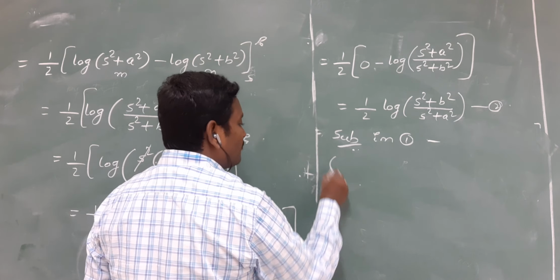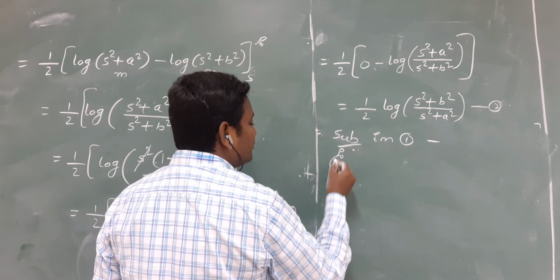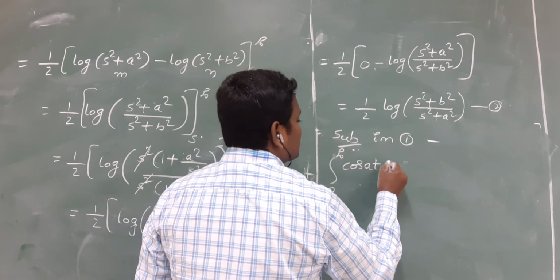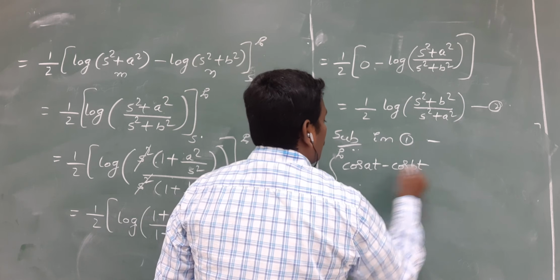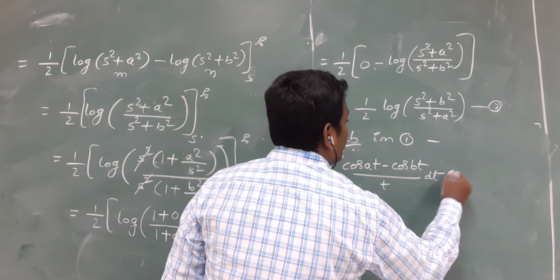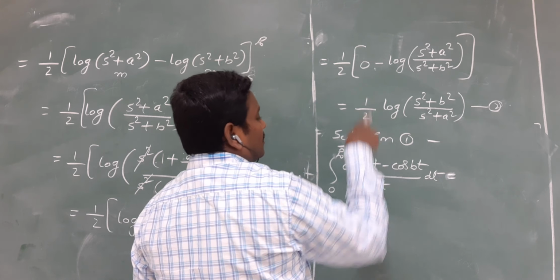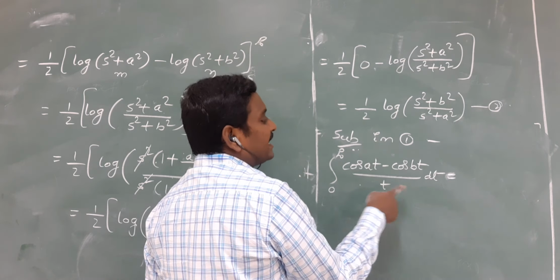So in equation number 1, you have on the left hand side the integral from 0 to infinity of (cos at minus cos bt) by t into dt, which becomes L of (cos at minus cos bt) by t at s is equal to 0.